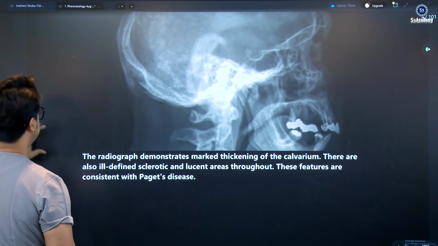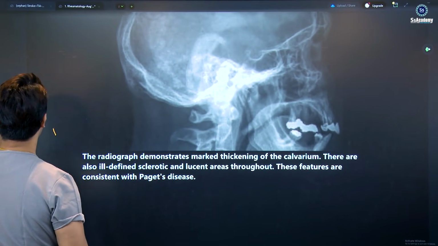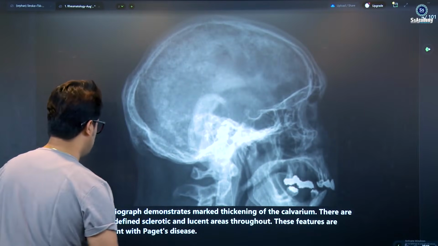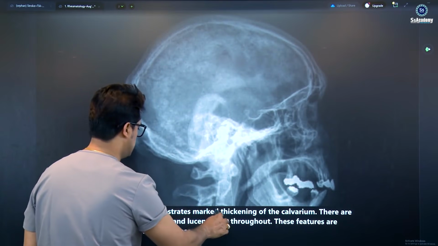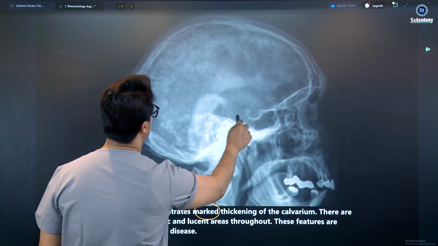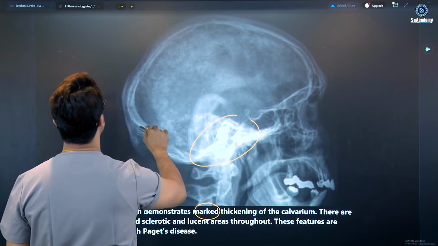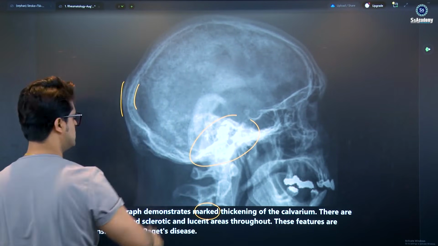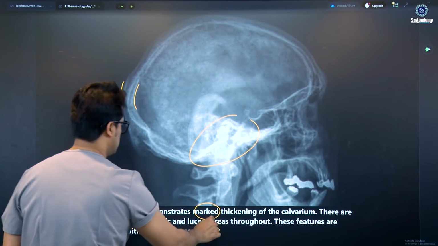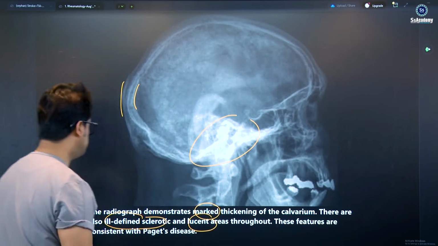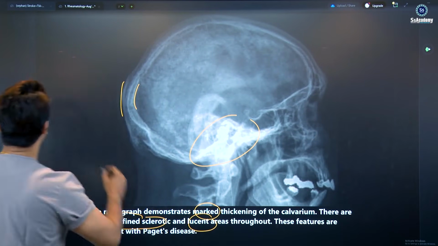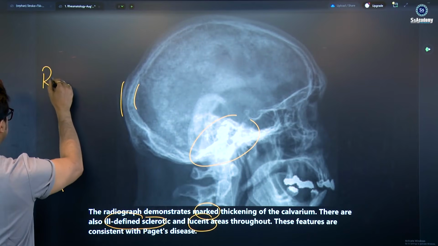Yes, my dear, some photography is given here. This is important. The radiograph demonstrates marked thickening of the calvarium. You see the thickening here, and this is also marked thickening. There are ill-defined sclerotic and lucent areas throughout. These features are consistent with Paget's disease. So, Paget's disease radiological picture, my dear.